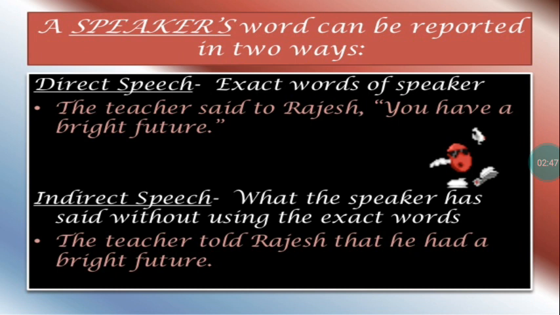The teacher told Rajesh that he had a bright future. So there are two ways of speaking. One is whatever the person said is given exactly in inverted commas, and if we don't want to do that all the time, then we say those words in our own words, and the gist of the sentence is given, and that is said to be indirect speech.